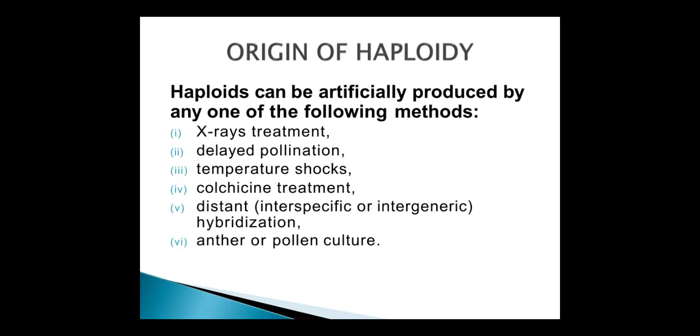Origin of haploidy. Haploids can be artificially produced by any one of the following methods: mainly X-ray treatment, delayed pollination, temperature shocks, colchicine treatment, distant hybridization, anther or pollen culture.